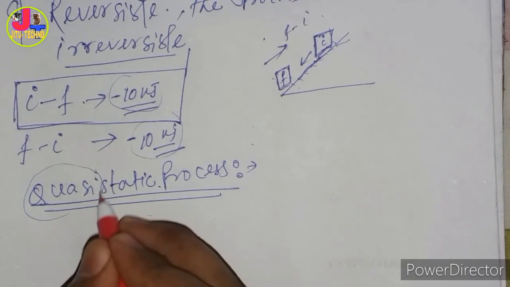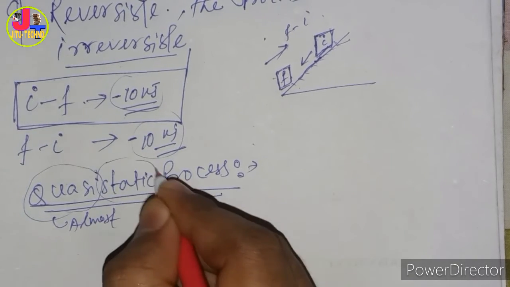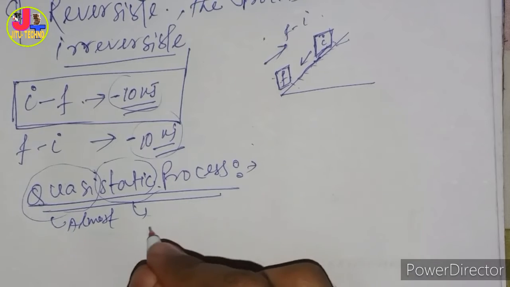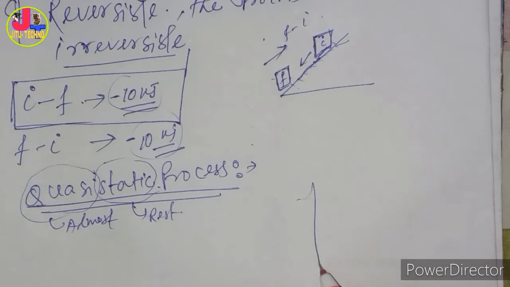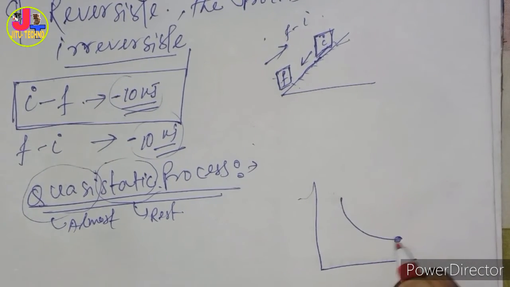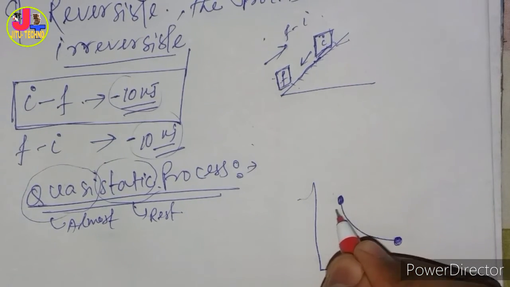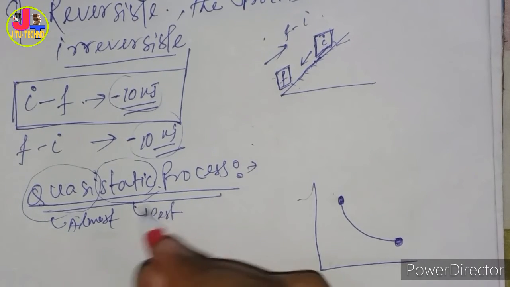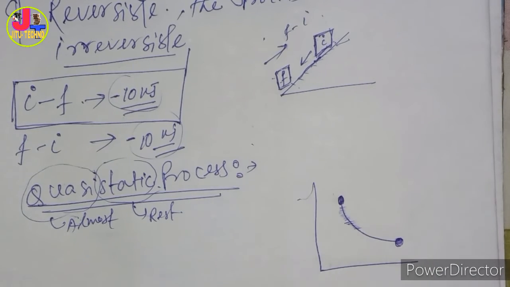Quasi means almost, static means rest, so almost at rest. The process is done, but in a very slow manner. A process means a change of state, from one state to another.